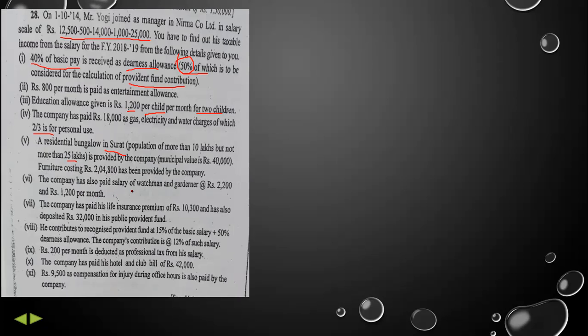The company has also paid salary of watchman and gardener at the rate of 2,200 and 1,200 per month. See, when we are having the accommodation perquisite, the salary of the gardener is tax free, so this will not be calculated. Only the salary of watchman will be taxable. So we will consider only salary of watchman 2,200. It is per month, so we will multiply 2,200 into 12.